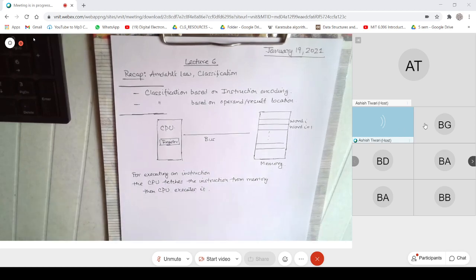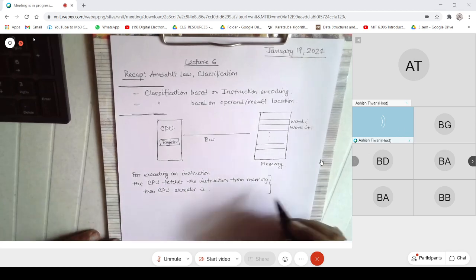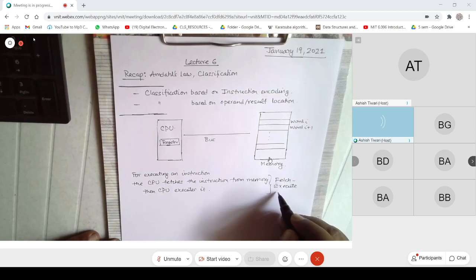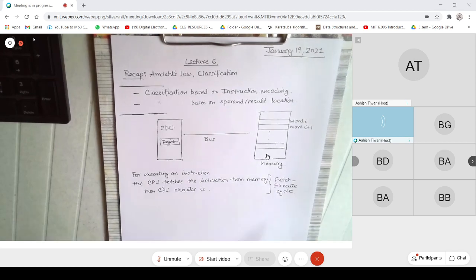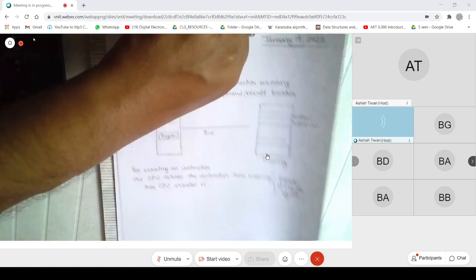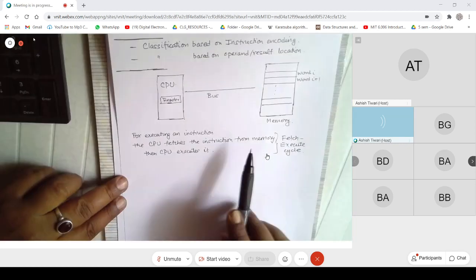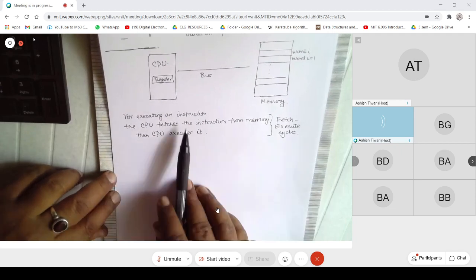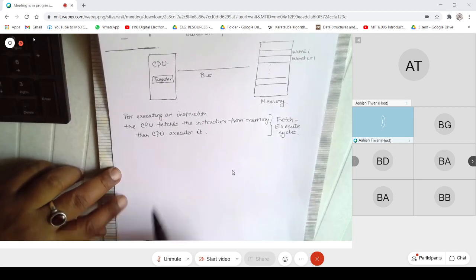This is popularly also known as the fetch-execute cycle. This needs to be done for every instruction. Some people also talk of this as fetch, decode, and execute, which means the same thing. When I say fetch-execute, I've assumed that the decode has been absorbed in the execute part. So for every instruction, you keep on doing that.